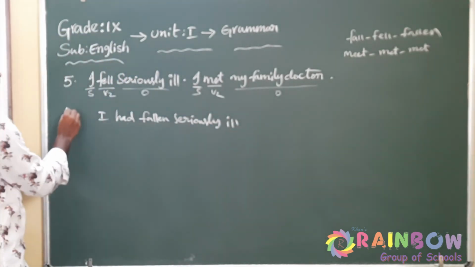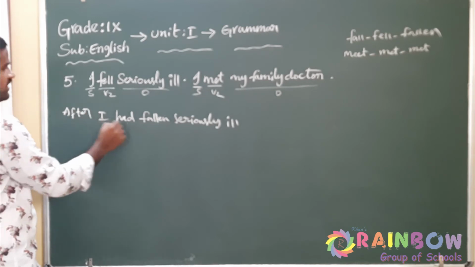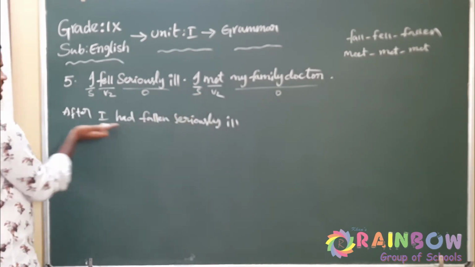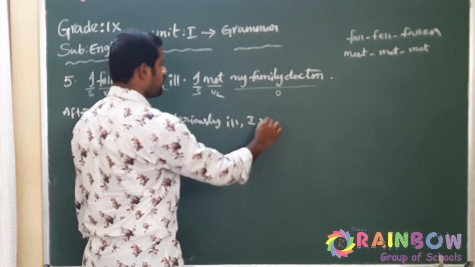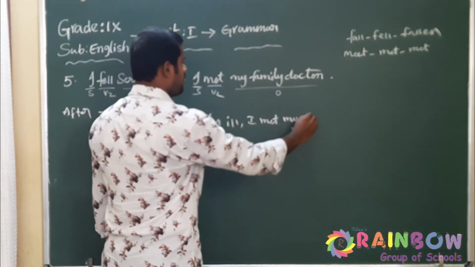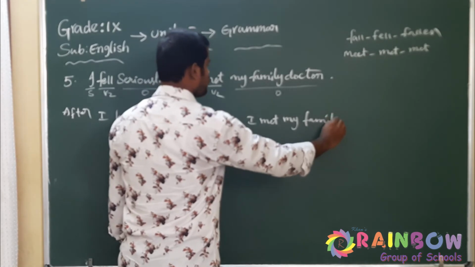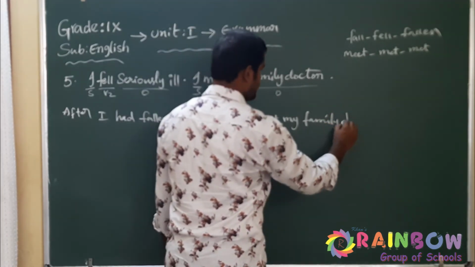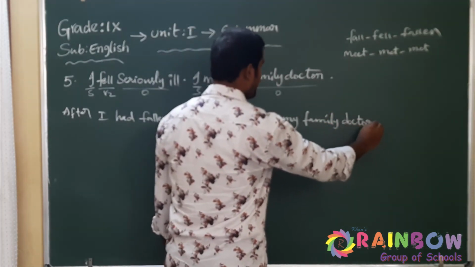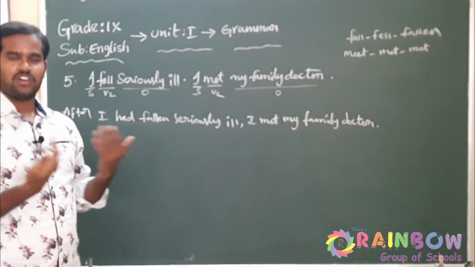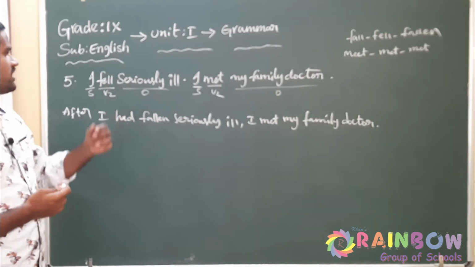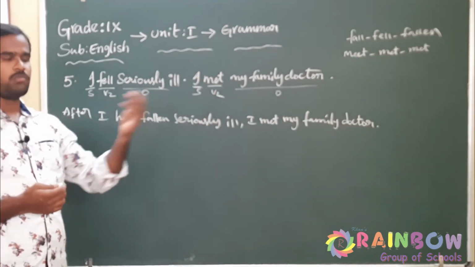Now use after here, because this is the past perfect statement. Before a past perfect statement, use after. So, after I had fallen seriously ill, I met my family doctor. This one will be the correct occurrence. Before being ill, I won't go to the hospital and I won't meet my doctor. After I had fallen severely ill, then I will go to the hospital and meet my family doctor.